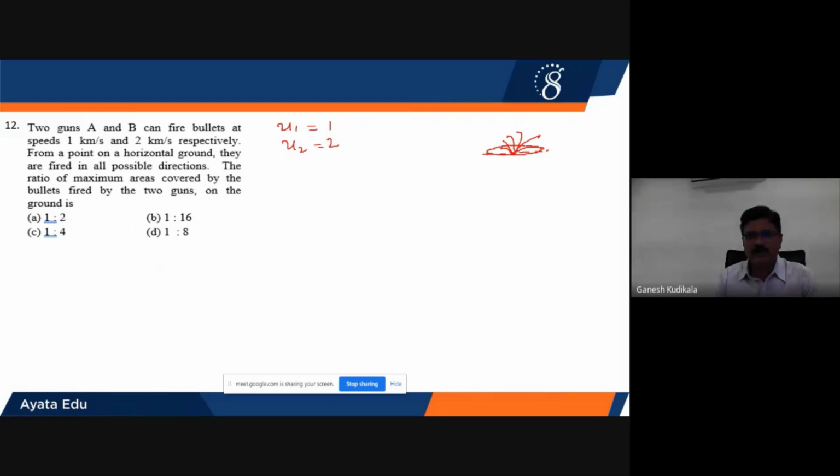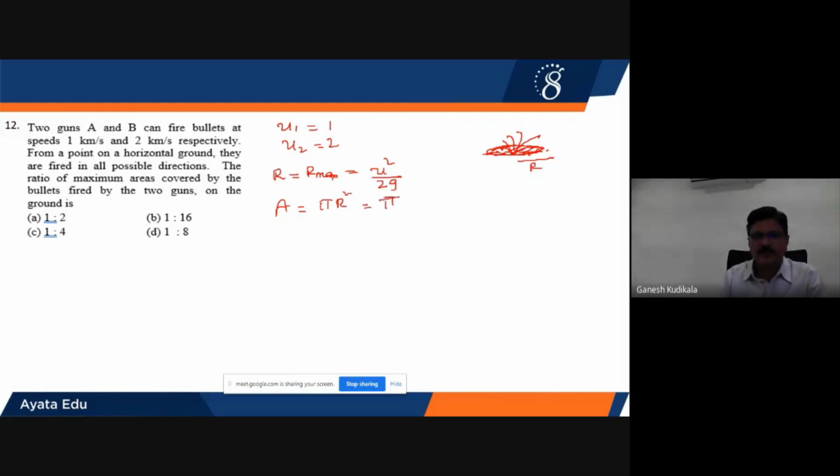So that ground is going to cover a circular region. The radius of the circle will become the maximum range. Therefore the radius of the circular region will be the maximum range, and we know the maximum range is given by the formula U square by 2G. And he is asking to find out the area of the region. Since it is in the form of a circle, area will be given by the formula pi into r square.